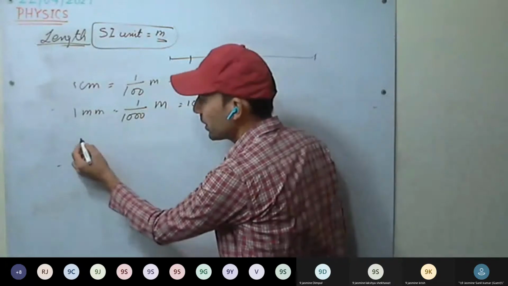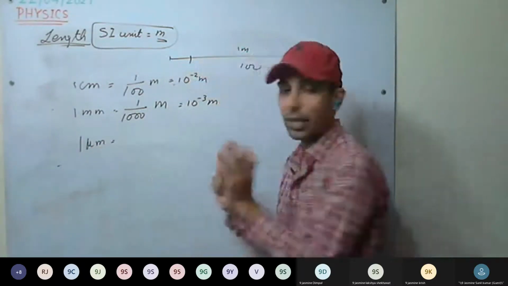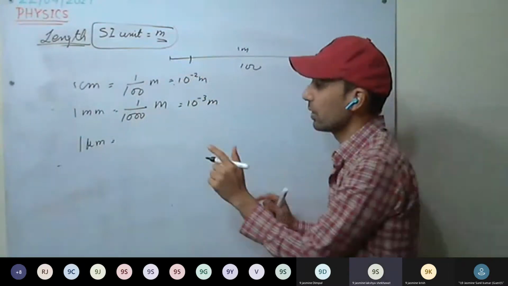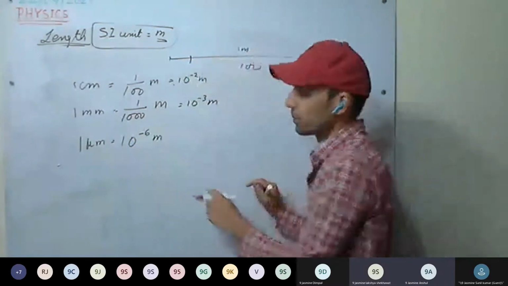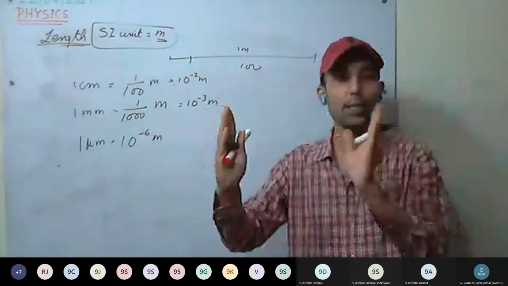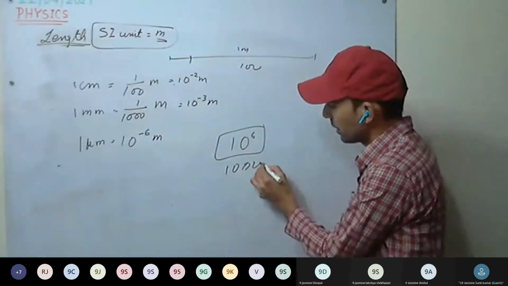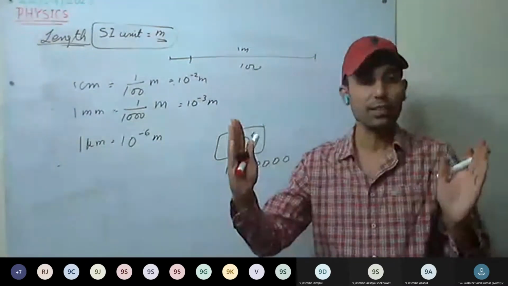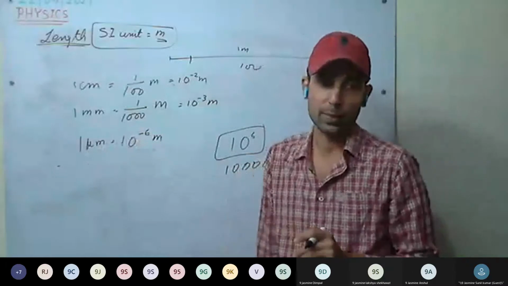Or if we have to measure even smaller, we can use micrometer or micron. 1 micrometer will be how much? If we divide a meter into a million parts, each part will be equal to 10 raised to power minus 6 meter. So it means 1 meter we have divided into a million parts, and each part will be equal to 1 micrometer.